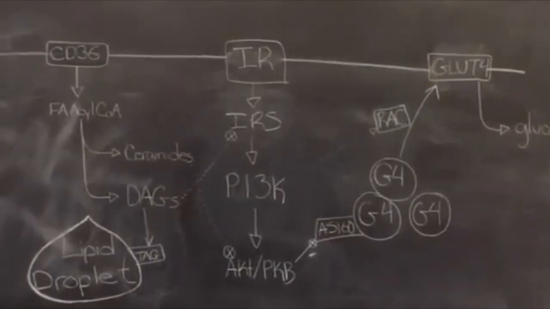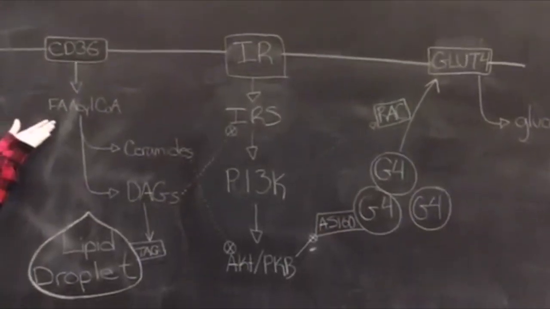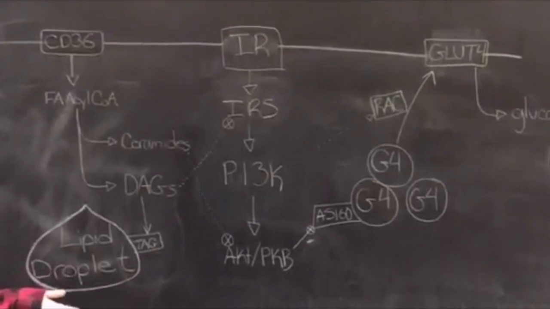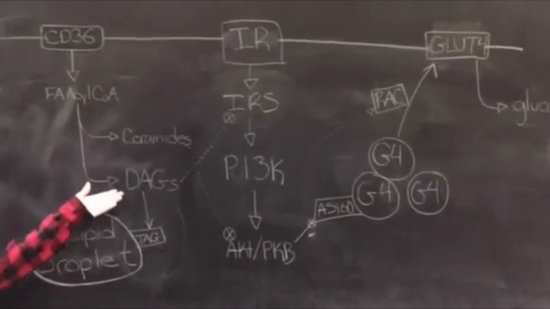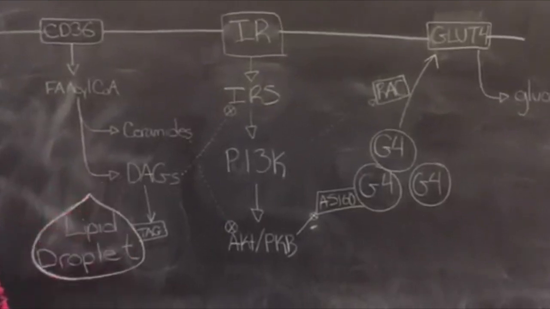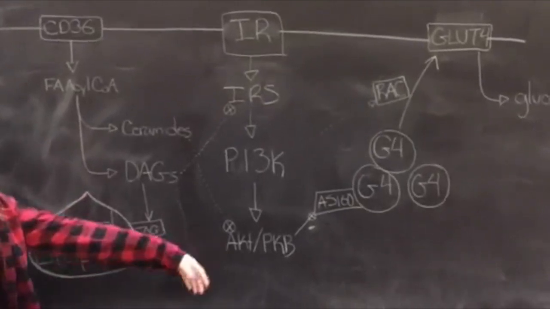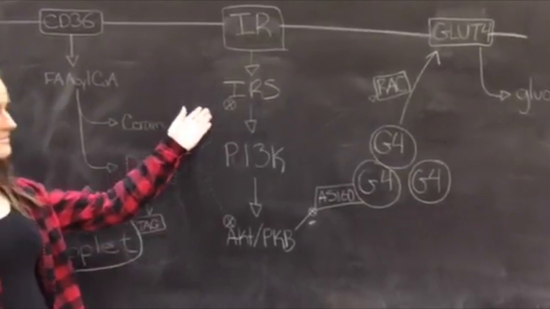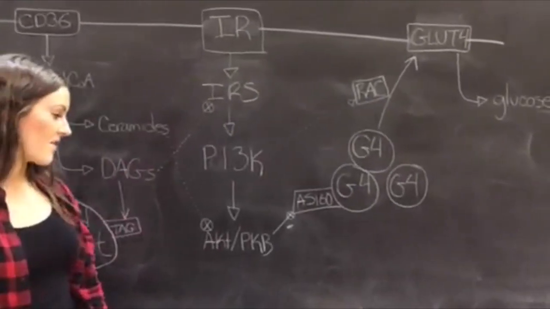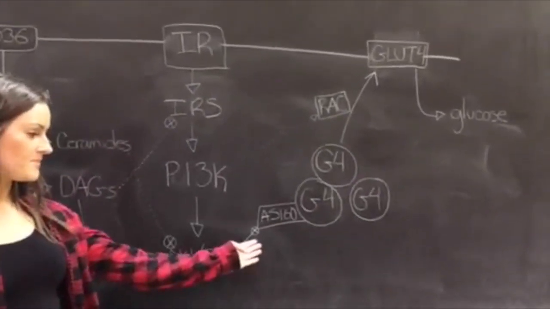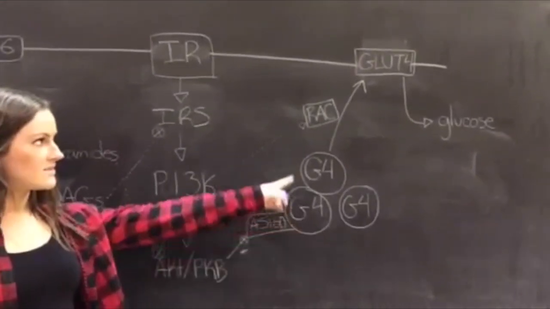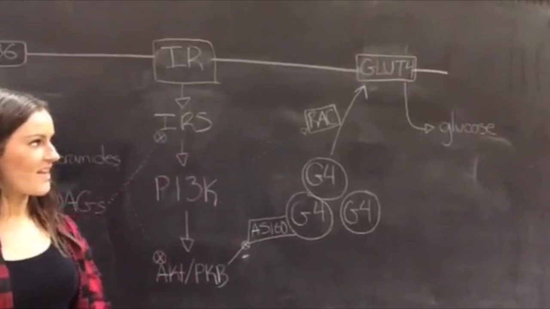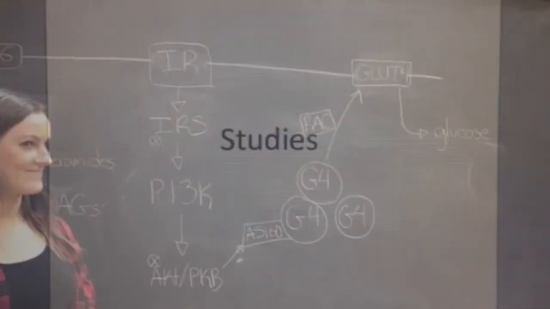With a high-fat diet, we see increased fatty acids in the skeletal muscle. This causes an increase in the reactive lipid species, specifically DAGs and ceramides. Ceramides inhibit AKT and PKB, and DAGs inhibit IRS. When AKT and PKB are inhibited, our AS160 prevents GLUT4 from going to the membrane, and this causes our mass of GLUT4 at the membrane to decrease.